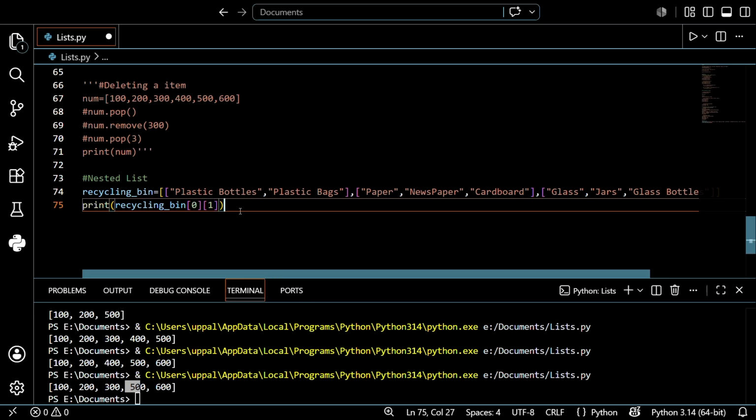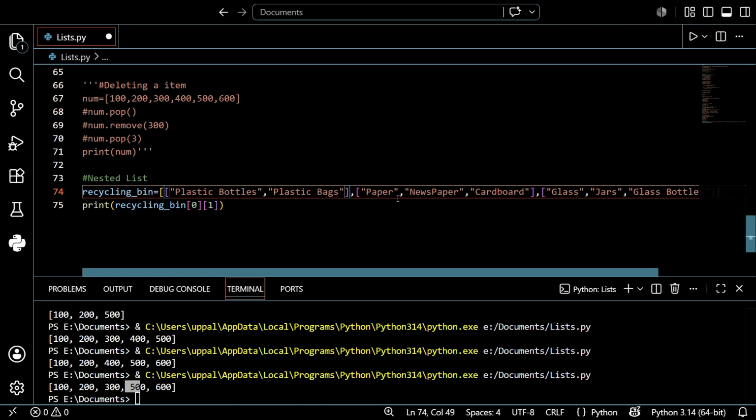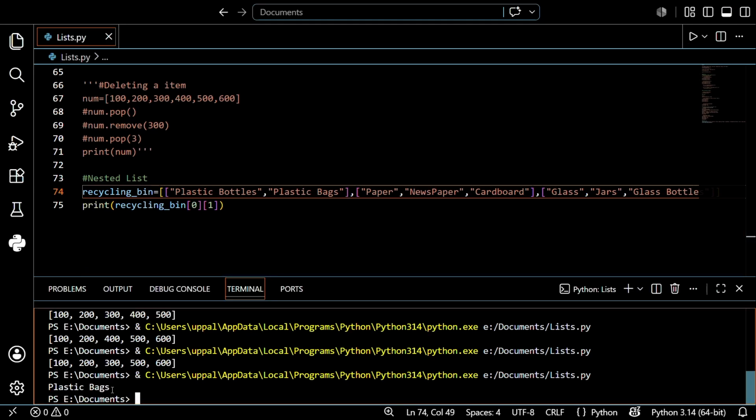Done. It's done. We can use it similarly to 1D. This is a 2D structure, like you know matrices in a 2D format. In intermediate, they've explained the topic of matrices, like 2 by 2, 3 by 3. Here this isn't a perfect matrix because I just missed one value. So I want to print this one. Before that, I want to save this.